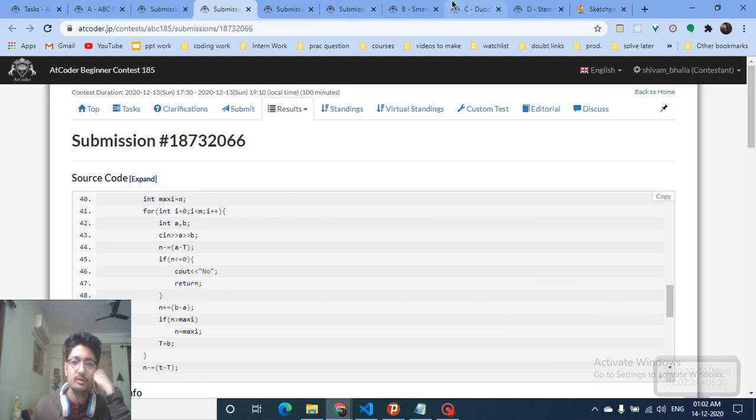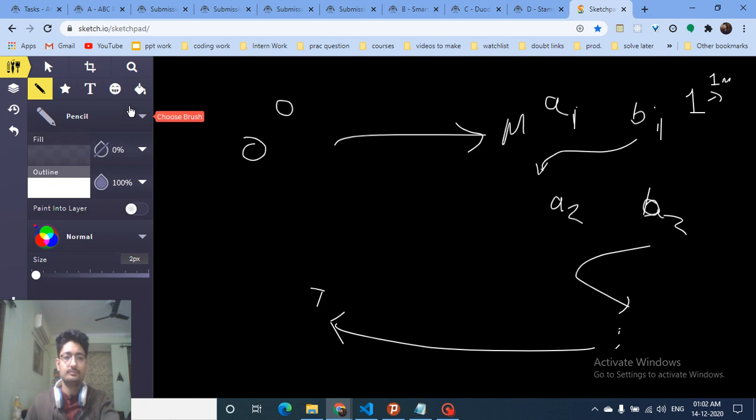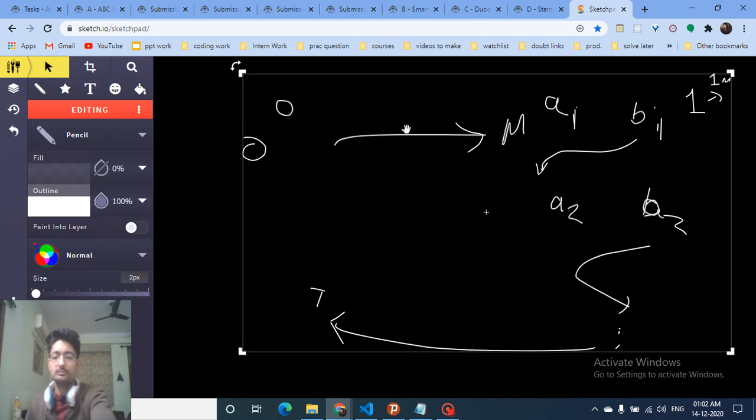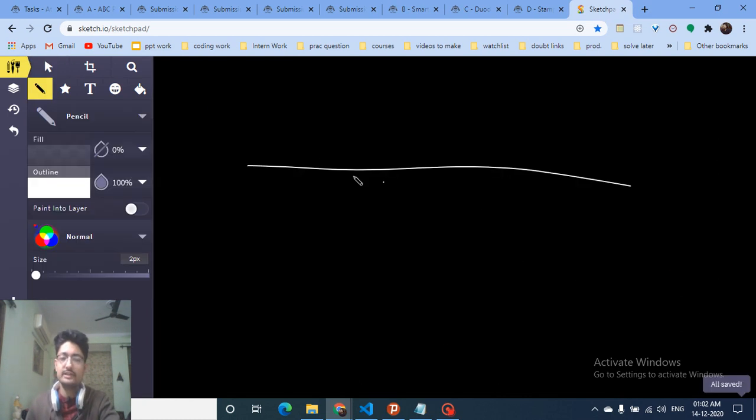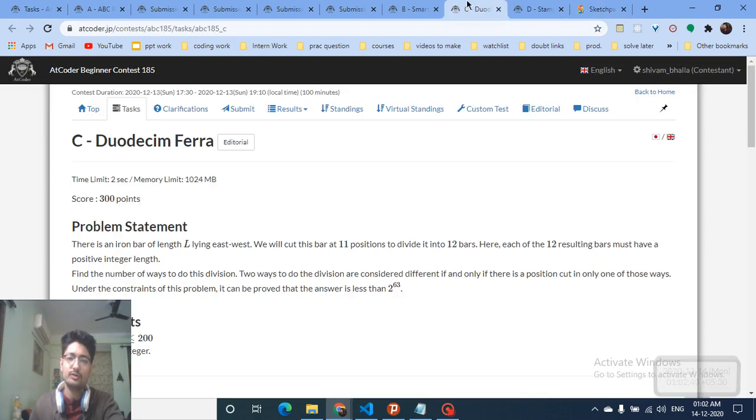Okay, now the third problem. The third problem is pretty good, in which there is an iron bar of length L. As you can see, there's an iron bar, and then you have to do some cuts, and it is given that you have to do 11 cuts. If you do 11 cuts, how many bars will you have? 12 bars, obviously.